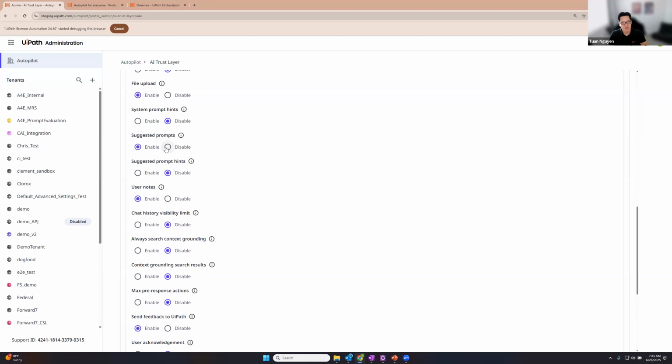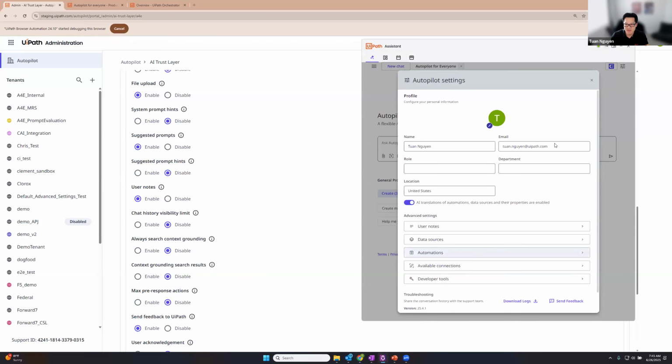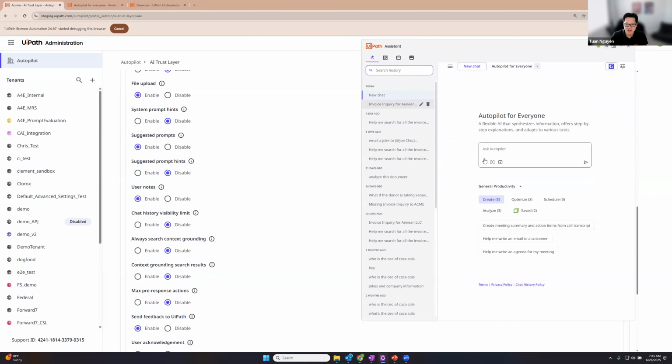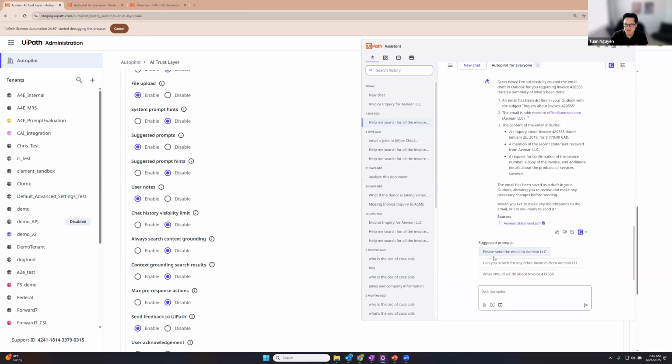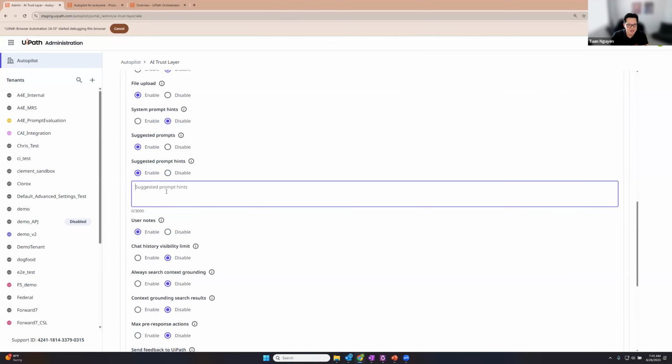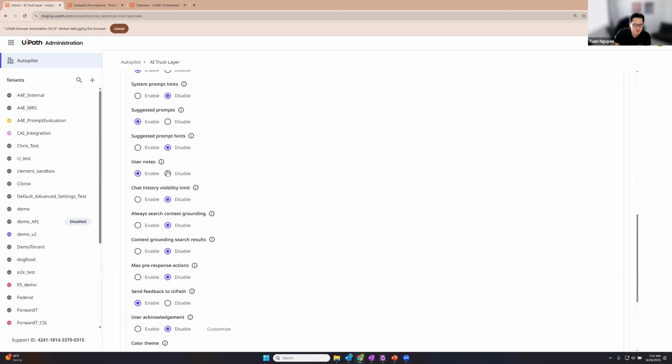If you want to turn off the suggested prompts, so after every response, you get those three recommendations, right? If you want to turn those off, you can definitely do so. Let me show you what those look like. Yeah, so these suggested prompts, if you want to turn those off, you just need to disable this right here. Suggested prompt hints. So let's say if you kept them on and you wanted to say, always recommend a cooking recipe or something, right? Usually people don't put this. Usually they say something a little bit more business focused. But yeah, if you wanted to, let's say, influence what kind of prompt hints are shown, this is where you would do it.